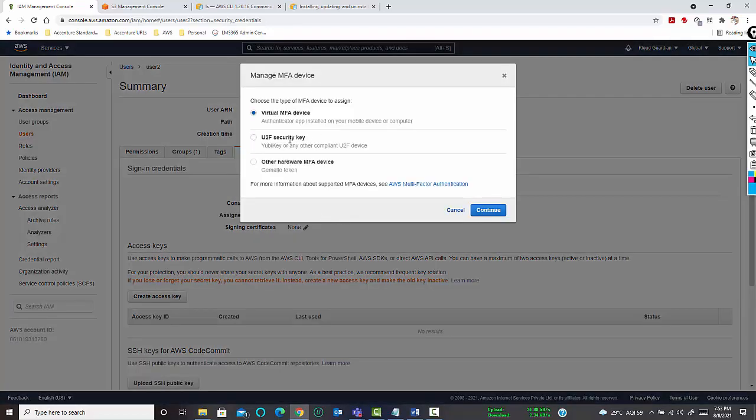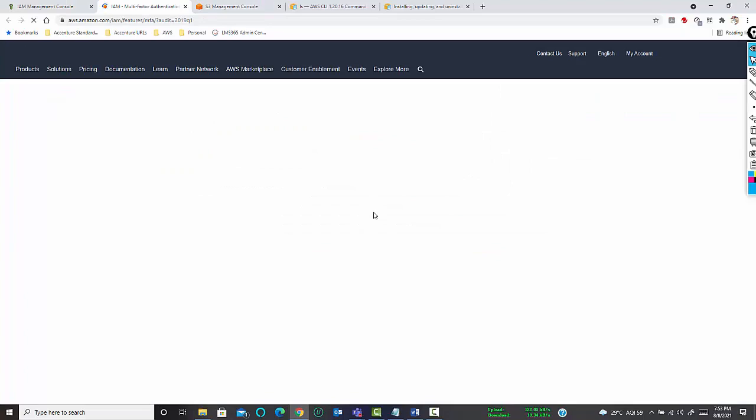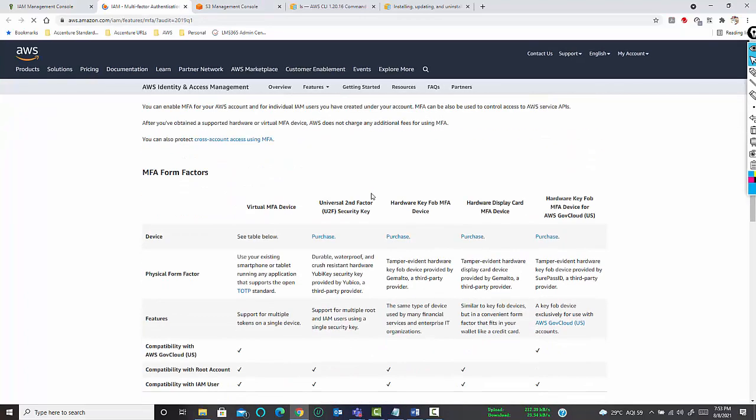Okay, so you have three types of authentication: the virtual MFA devices, the U2F security key, and other hardware MFA devices. Please note that MFA can be configured only on those devices which are supported by AWS. So you can just click on this link and see what MFA devices are currently supported.